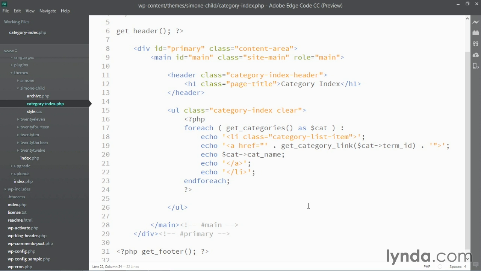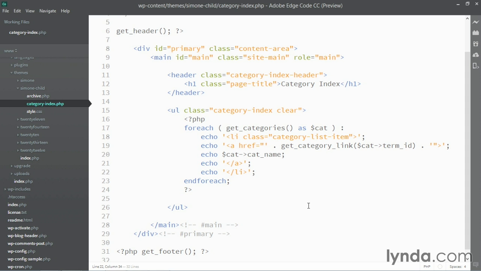The function I have right now creates an unordered list that displays a list item for each of the available categories on my site, provided there's content within those categories. But that's not really what I want. What I want is to display only the categories that have a category image attached to them, and then I also want to display the category image itself.